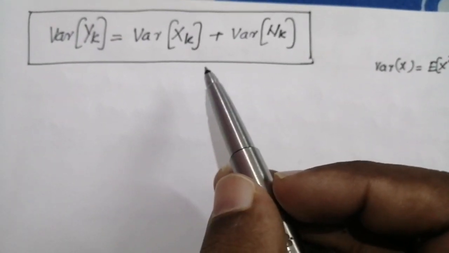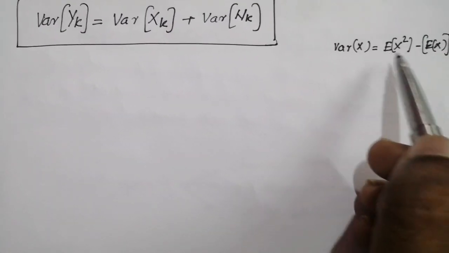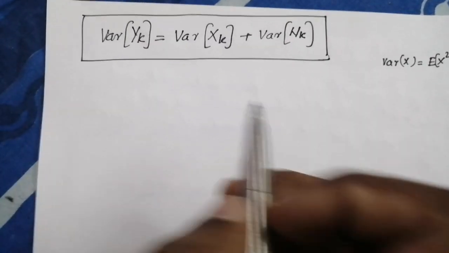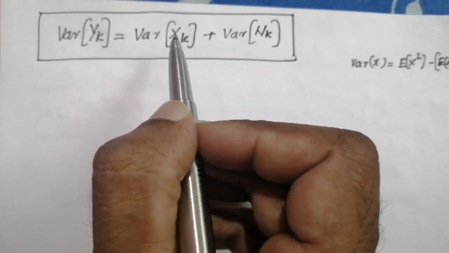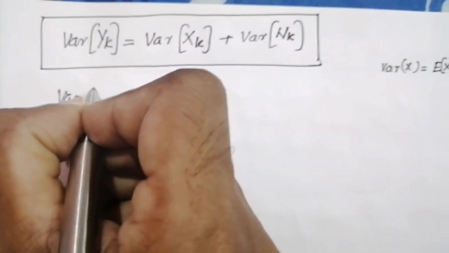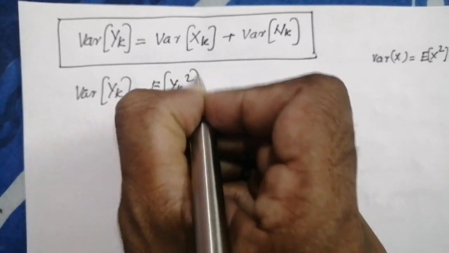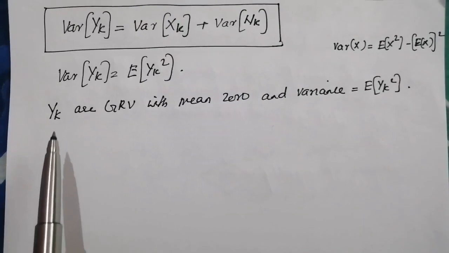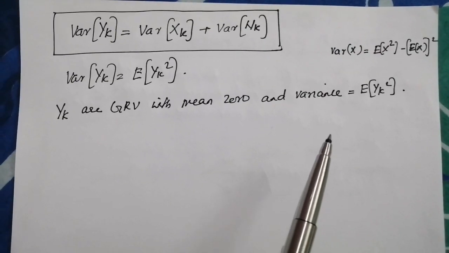Since we are dealing with a random variable with mean 0, the variance of x will be equal to the mean square value of that random variable. Thus, we can see that y_k is a Gaussian random variable with mean 0 and variance equal to expectation of y_k squared, since the mean value of y_k is 0.